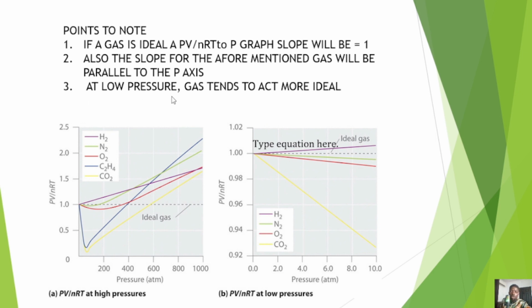Then finally, at low pressure, gas tends to act more ideal. If you look at this particular expression A and B, in A the pressure is high, and you notice how far they deviated from the ideal property. But in this case, because the pressure is low, notice something like hydrogen is quite close, something like nitrogen is quite close, and the rest of them. So once a gas is put in a condition of low pressure, the implication is that it becomes close to an ideal gas characteristic. We've discussed this in the earlier video, so look it up.